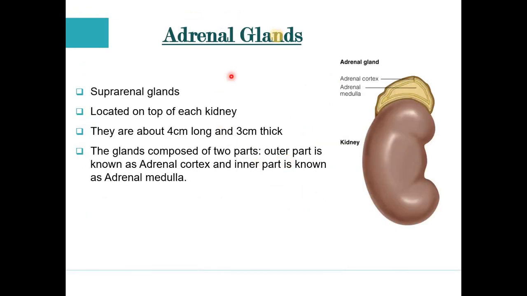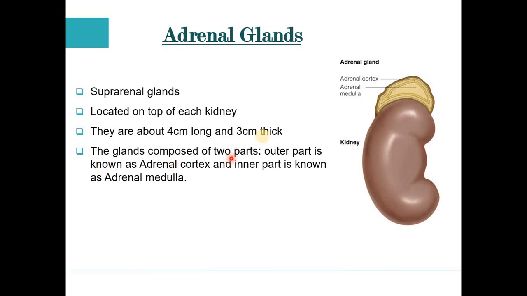In the next slide we discuss the adrenal gland. Look at the picture. This is a kidney and the adrenal gland is present just above the kidney. So two adrenal glands are present, one on each kidney. It is also known as the suprarenal, because renal means kidney, supra means above. Above the kidney it is present. That is why it is known as the suprarenal gland, located on the top of each kidney. The adrenal gland is 4 cm long and 3 cm thick.